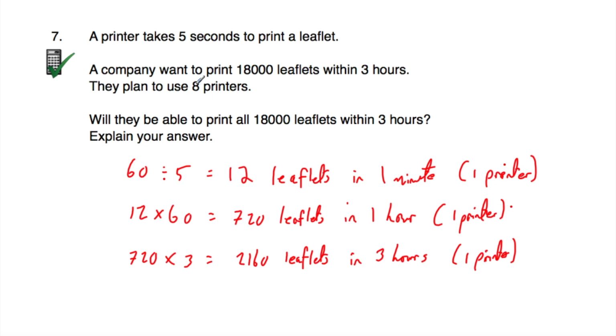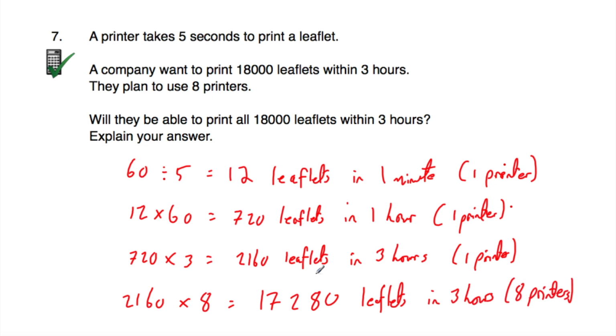Now we want to see how many leaflets can be printed by 8 printers. So we're now going to times that by 8. So let's take the 2,160 and multiply that by 8 and see what we get. So when we times by 8, that's equal to 17,280. So that's how many leaflets can be printed in 3 hours by all 8 printers.